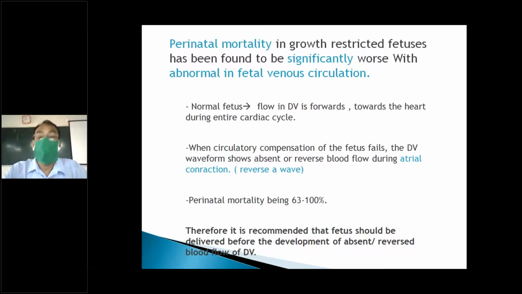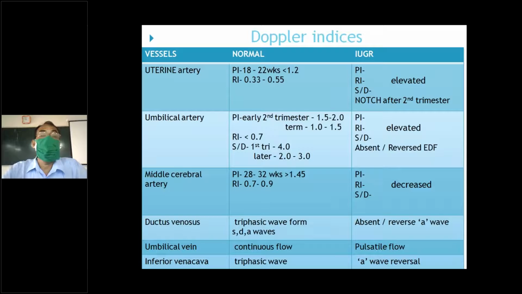Otherwise the baby will die inside the uterus, that is IUD. So we have to be very careful when we detect it. We have to monitor fetal movement, NST, biophysical profile, and the blood flow with Doppler indices. I told you about the uterine, umbilical, and ductus venosus Doppler.